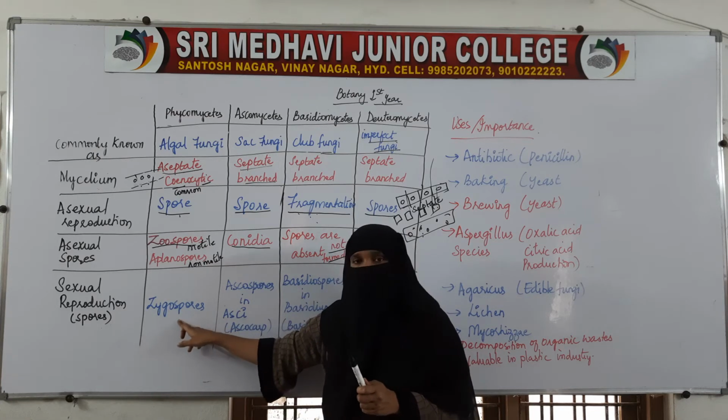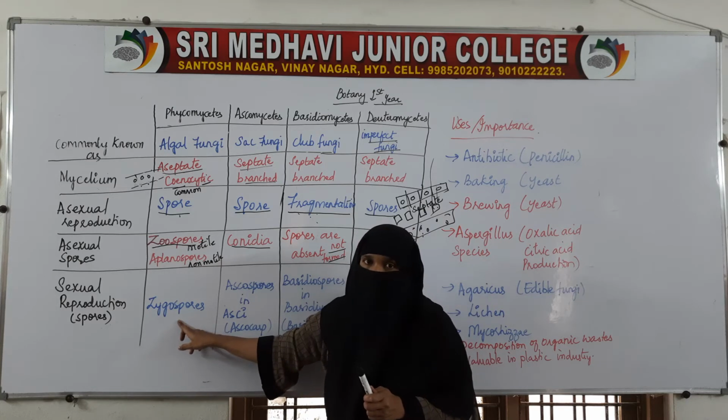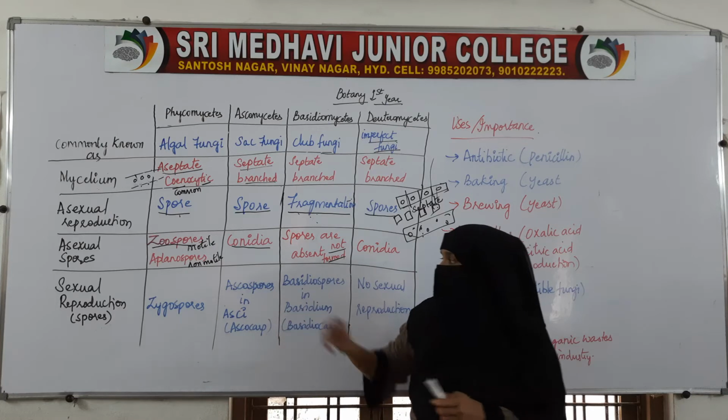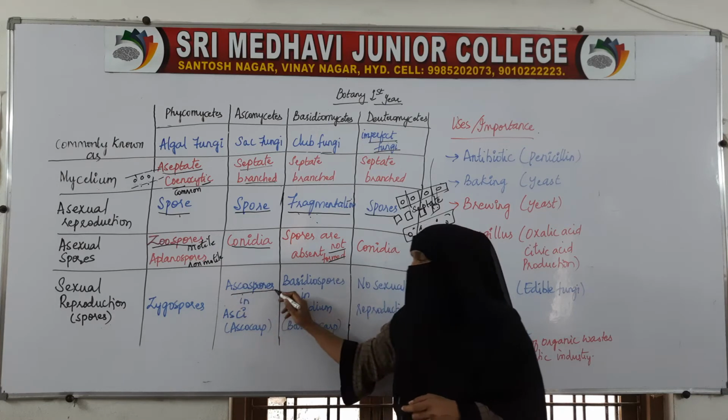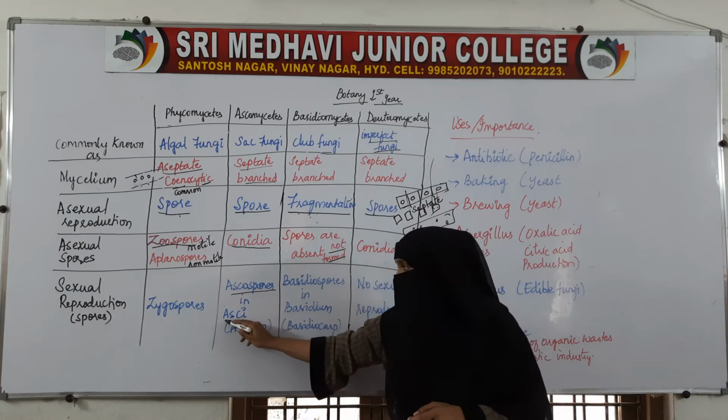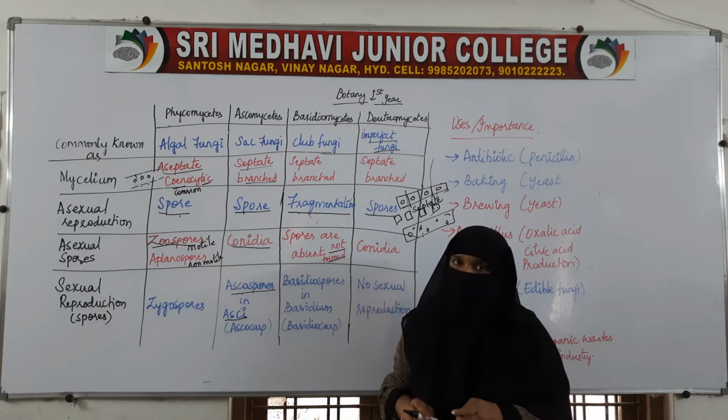In Phycomycetes, the sexual spores are called zygospores, and in Ascomycetes, the sexual spores are called ascospores, produced in asci of ascocarps.